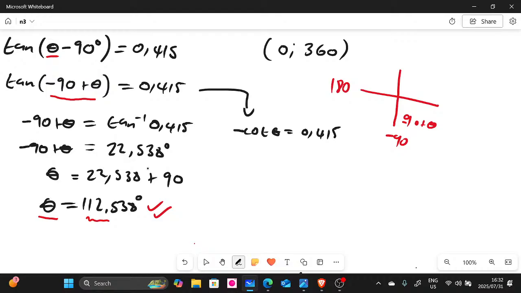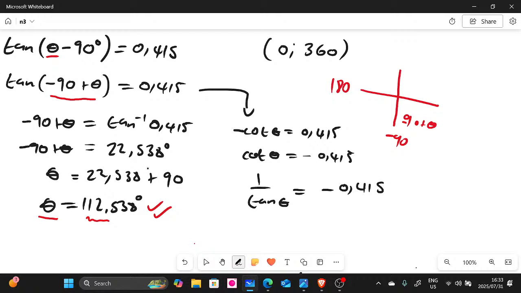So we multiply by negative throughout. We're going to have cot theta equal to negative 0,415. But we do not have cot on our calculator. We can say 1 over tan. There's going to be minus 0,415.